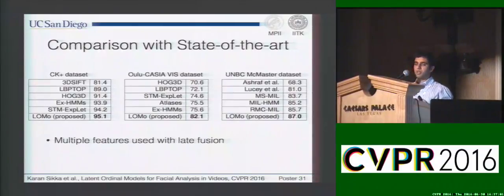So to compare to the state-of-the-art approaches, we trained our model on multiple features and fused them using late fusion. And you can see that we got some decent improvements relative to the prior art, especially on the UNBC-McMaster dataset, where we compared our algorithm to different multiple instance learning algorithms, and we saw good improvements.